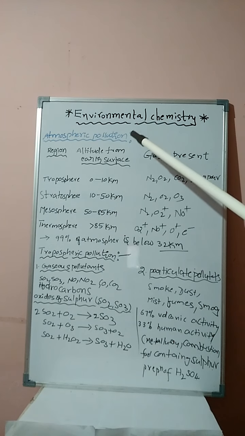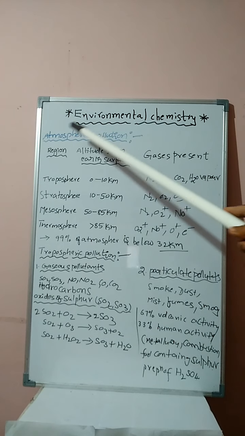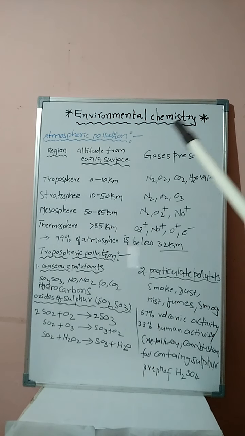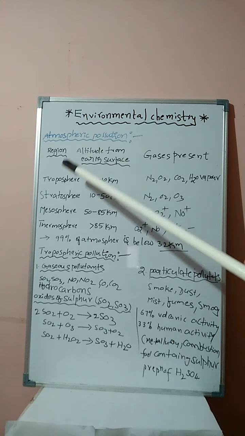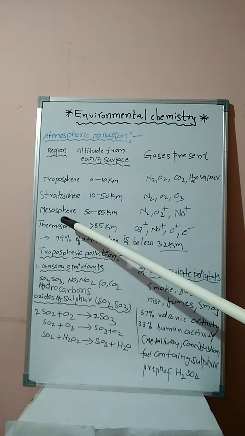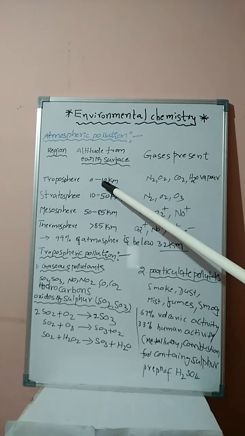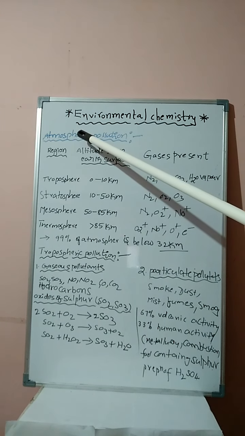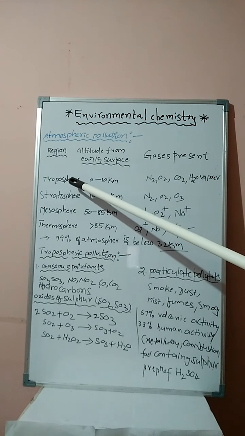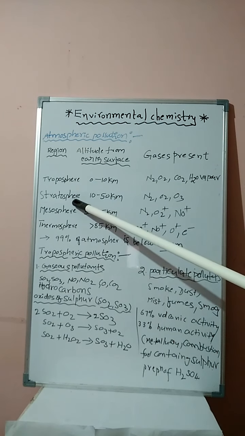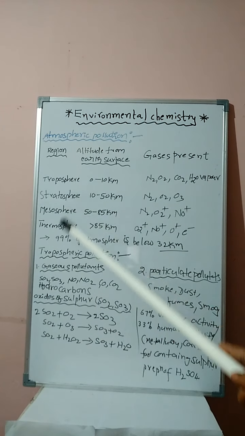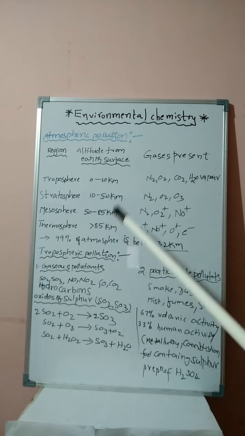First, students, environmental pollution classification. First classification we are discussing, student, that is atmospheric pollution. Generally, the atmosphere is classified into four layers depending upon distance from the earth surface. Those are troposphere, stratosphere, mesosphere and thermosphere. The classification of the four spheres depends upon distance from the surface.